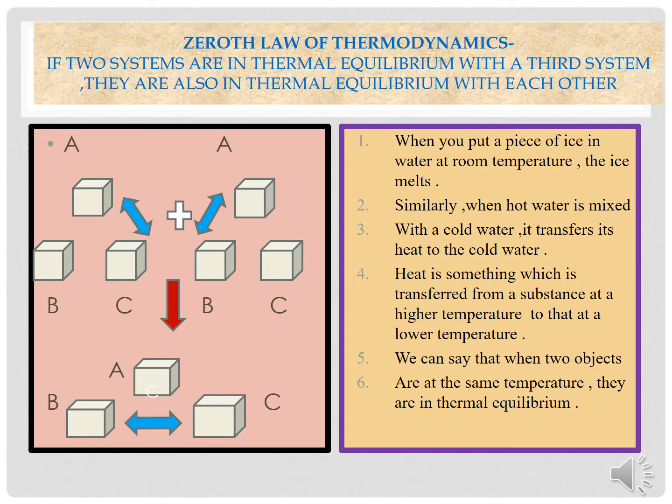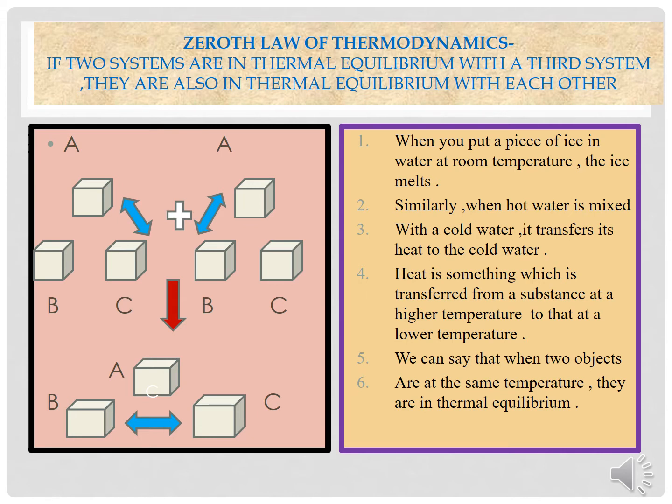Let us understand this by a concept which is called the zeroth law of thermodynamics. Students, in this figure, it clearly indicates the equilibrium conditions with the help of the blue arrows. The first figure indicates that block A and block C are in equilibrium with each other, whereas the second figure indicates that block A and block B are in equilibrium with each other. When I add up both the conditions, you could see with a red arrow downward stating that blocks B and C are in equilibrium with each other.